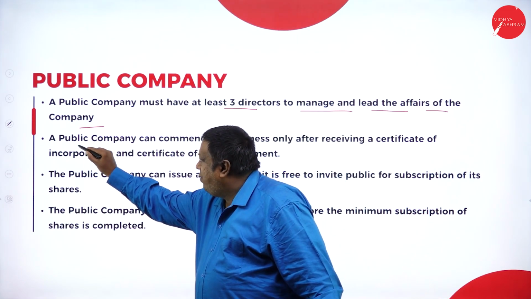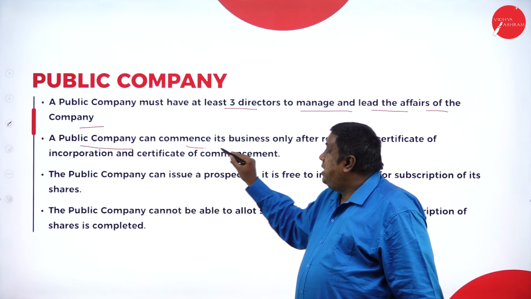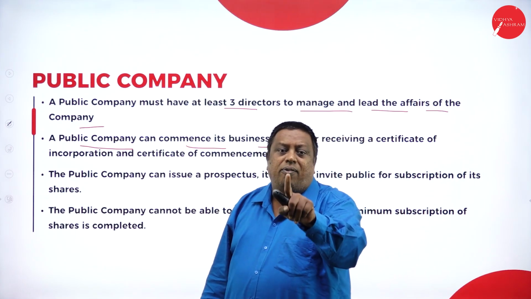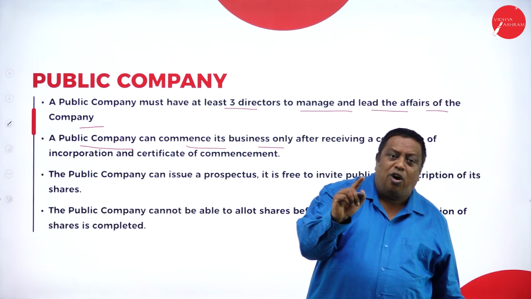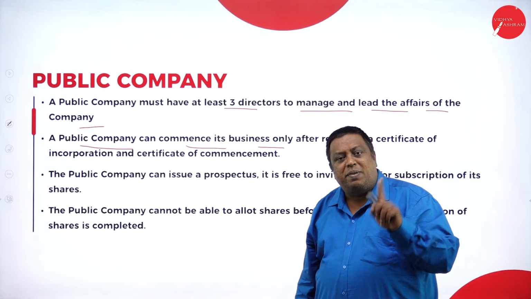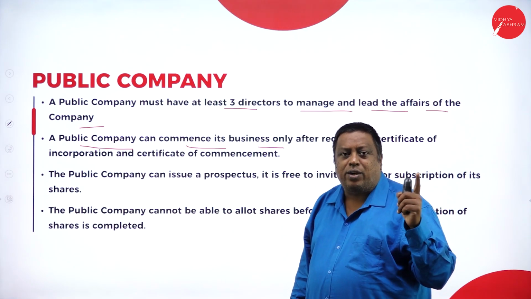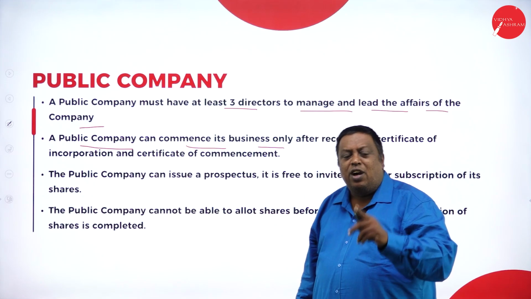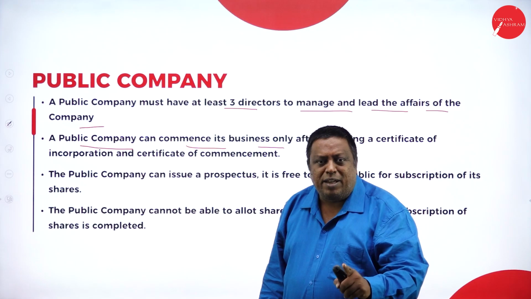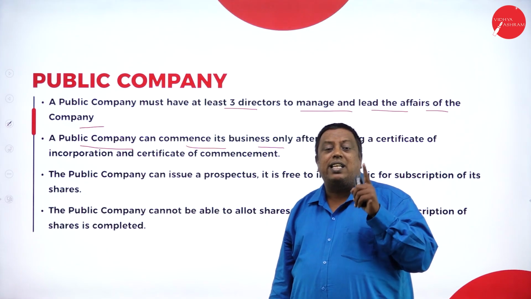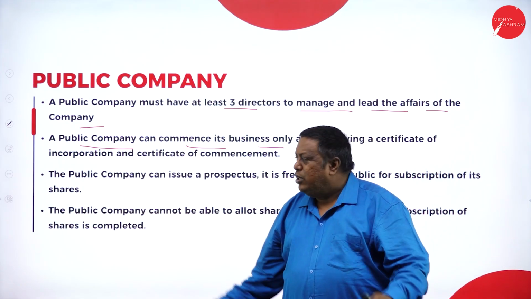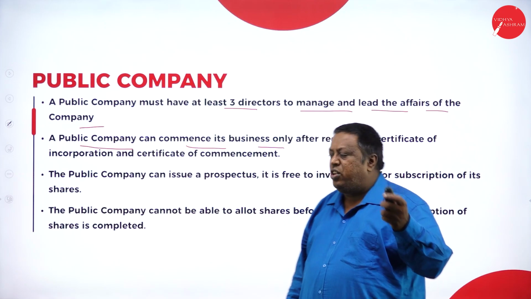The next point we have here, a public company can commence its business only after receiving the certificate of incorporation and the certificate of commencement of business. It can't start its business as soon as it receives the certificate of incorporation. It has to receive both certificates, then only can it start the business activities. But for a private company, it is not like that. So we can use this point for the differentiation.